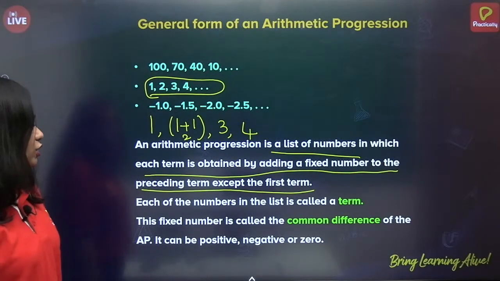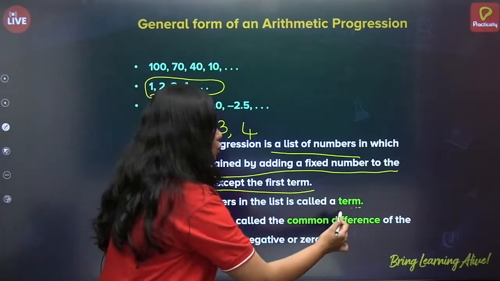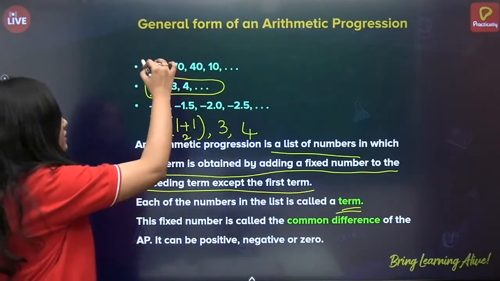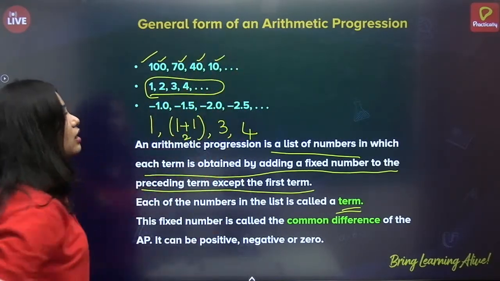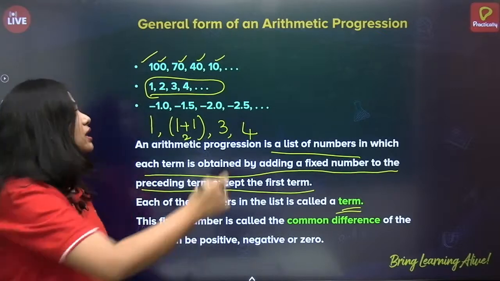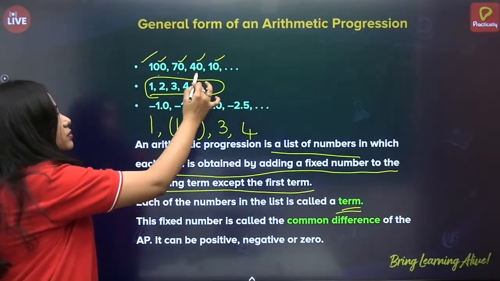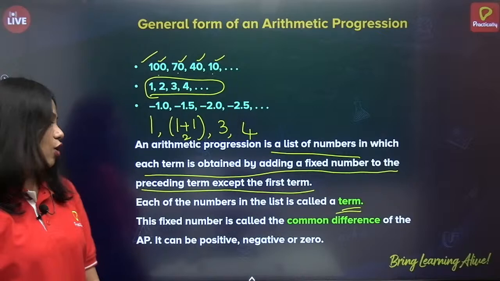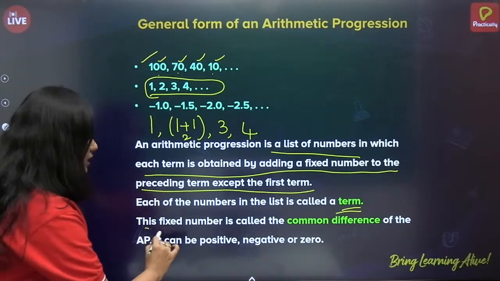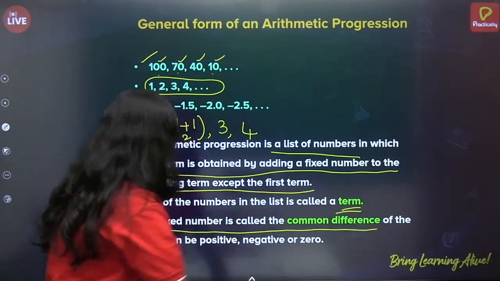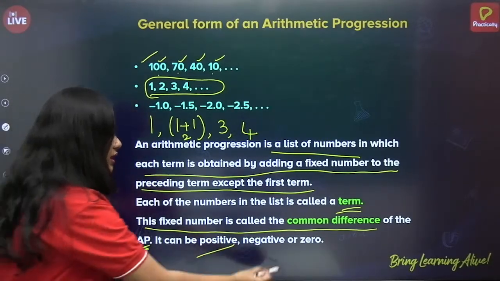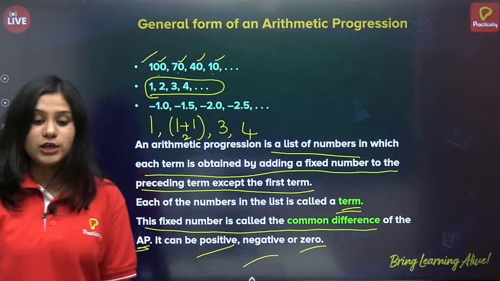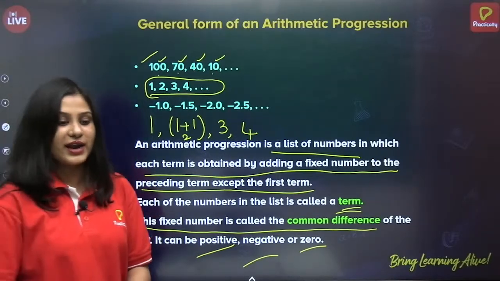Next, each of the numbers in the list is called a term. So if we take the first example, all these numbers in the series or in the list are known as terms. This is the first term, second term, third term, fourth term, and so on. Next, the fixed number is called the common difference of the AP. It can be positive, negative, or 0. Alright.